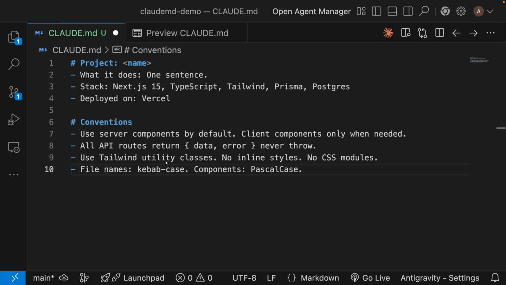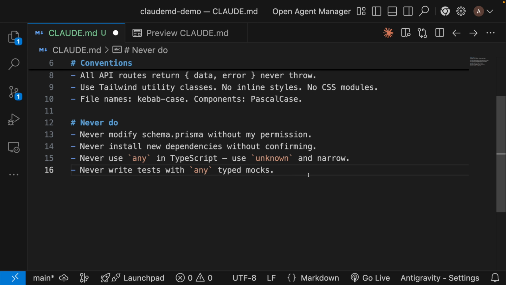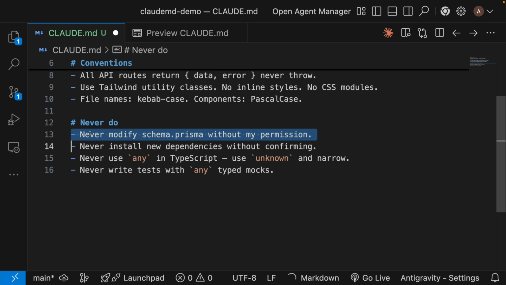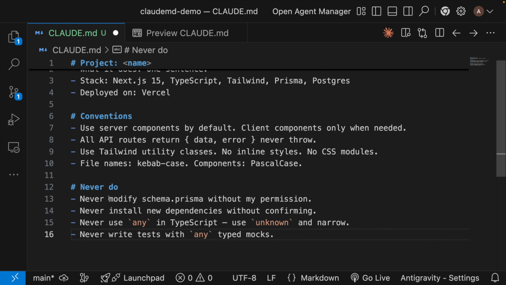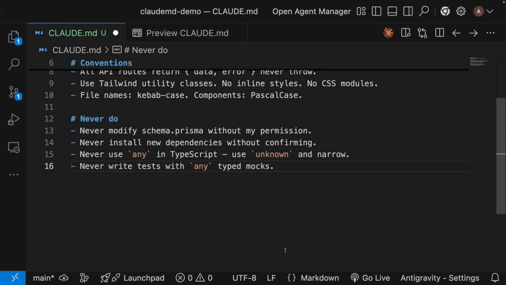Rule 3. The never list. This is the most underrated section. Tell Claude what is off limits. Don't touch the database schema. Don't add dependencies. Don't use any. The agent respects this list because it sits in context for every single response. Without it, Claude will helpfully install 3 packages you didn't want.